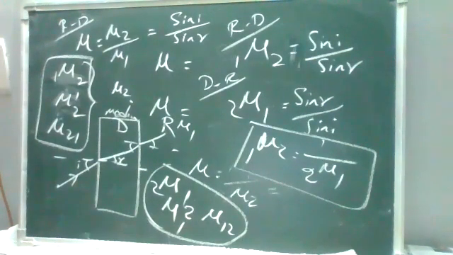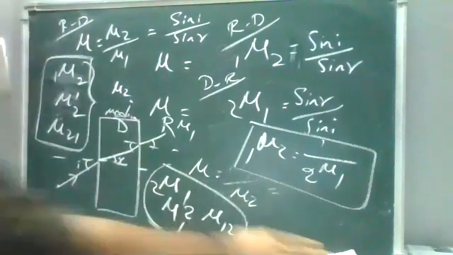Total internal reflection: the entire light is reflected back into the denser medium. At which case is there total internal reflection? The light will travel from denser to rarer medium, above the critical angle. Yes, greater than the critical angle. Correct.